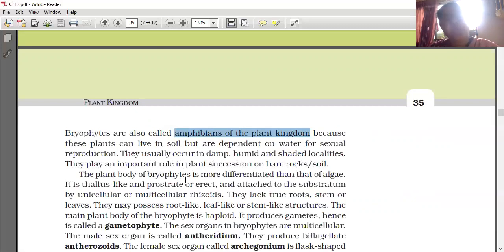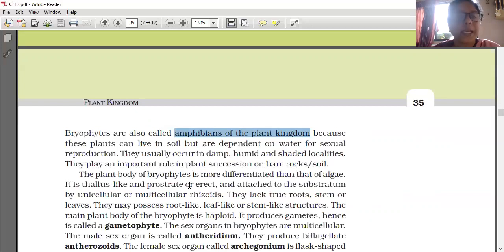The plant body of bryophytes is more differentiated than that of algae. Already in algae we learned that their plant body is not differentiated into root, stem and leaf. Overall, one structure will be there. We cannot say which is root, which is stem or which is leaf. Such a plant body is called a thallus.